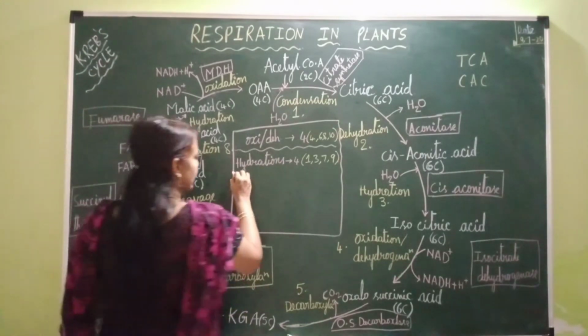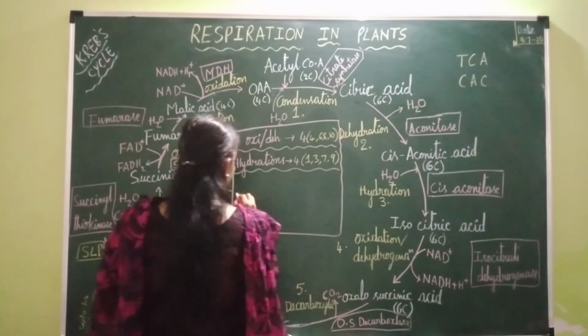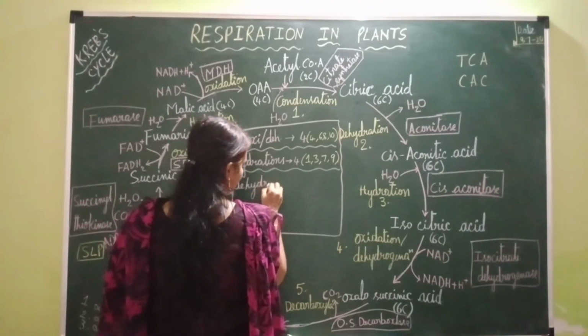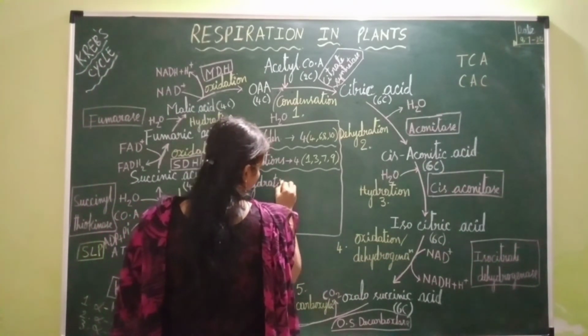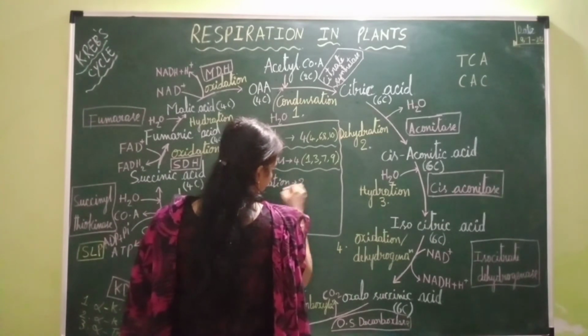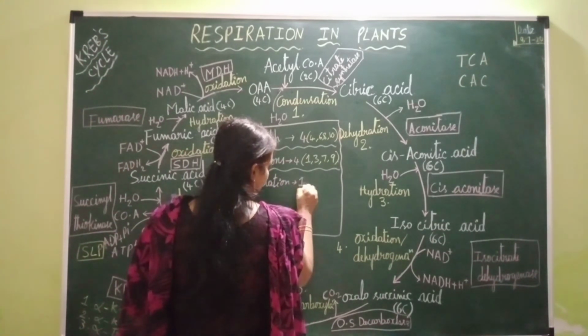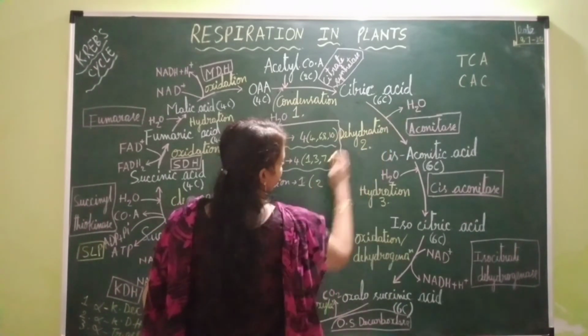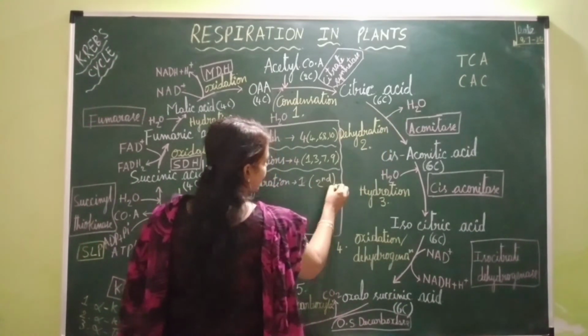Next, how many dehydrations occur? Only 1 dehydration, that is at the 2nd step.